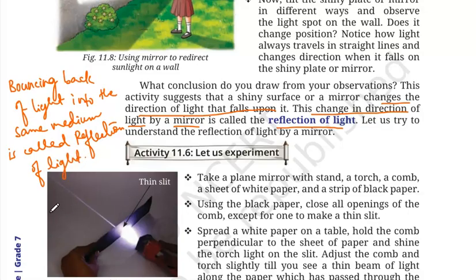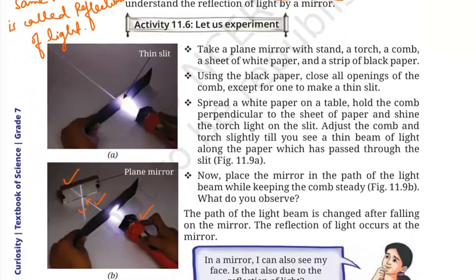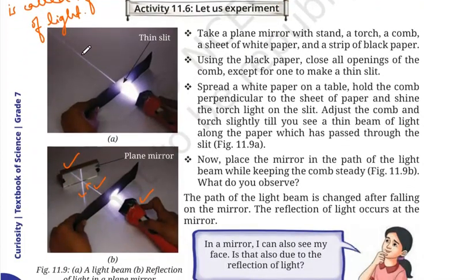Okay, so here we perform this activity with the help of a mirror. Can you see this? Activity 11.6, we have made a thin slit on a black opaque paper. We are passing torchlight through it and you can see a straight beam of light passing through it. Now what do we do? We take a plain mirror in front of it. When we take a plain mirror, you can see the light is incident like this. And what happens to the light? It reflects back like this.